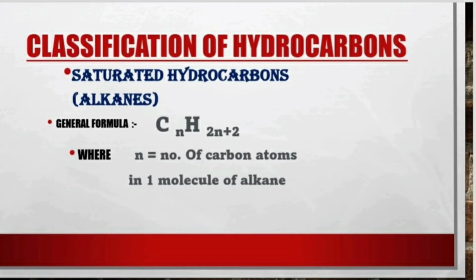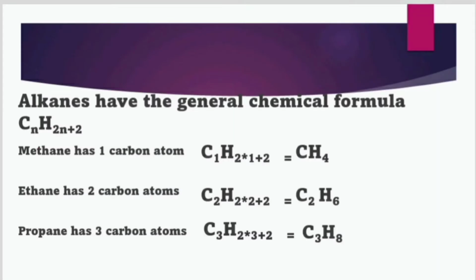Now let's study each hydrocarbon in detail. First one, saturated hydrocarbons. They are also known as alkanes. Saturated hydrocarbons contain only carbon-carbon single bonds. The alkanes have a general formula, that is CnH2n+2, where n is the number of carbon atoms in one molecule of alkane. Now, let's see some examples of alkanes.